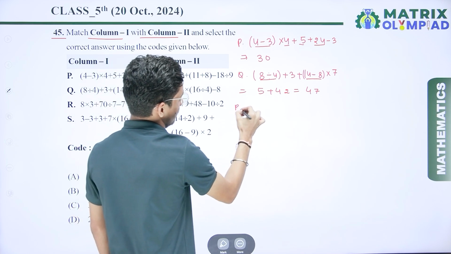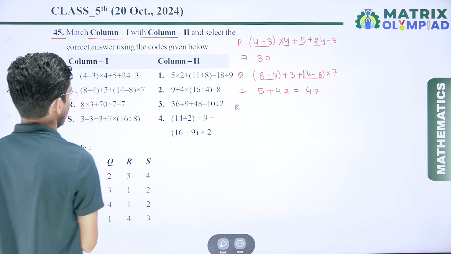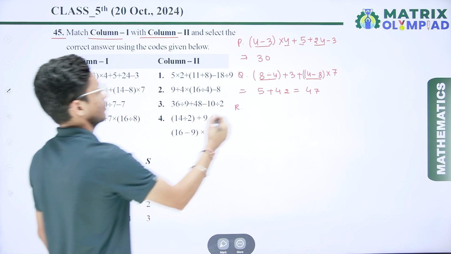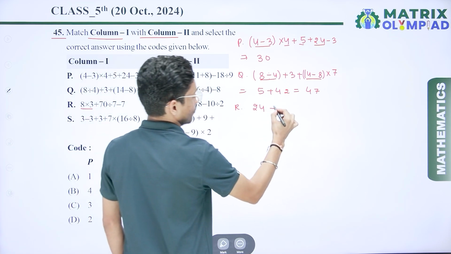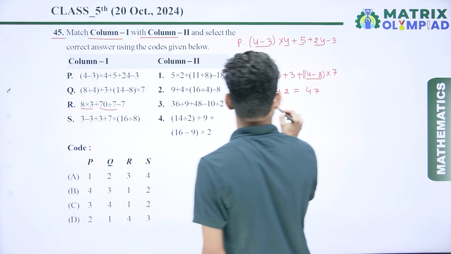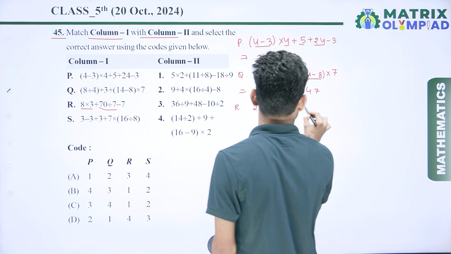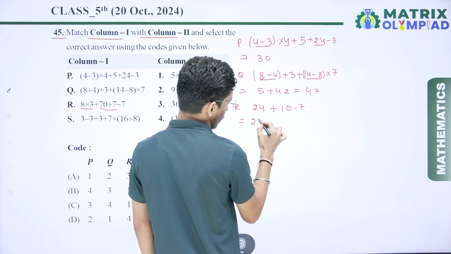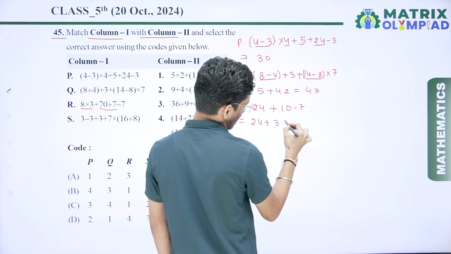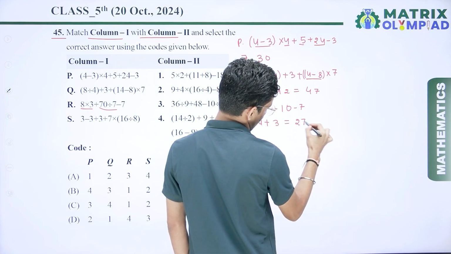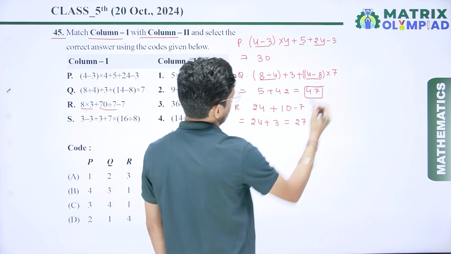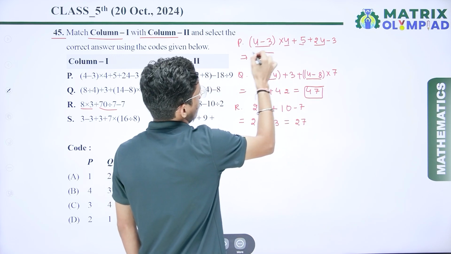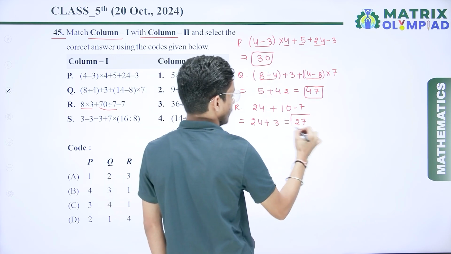If I talk about R, that is 8 multiplied by 3, so 8 threes are 24, plus if I divide here, I get 10 minus 7. So here 24 plus 3, that is 27. So here for Q we get 47, for P we get 30, for R we get 27.